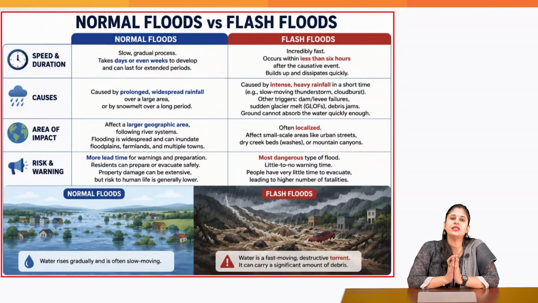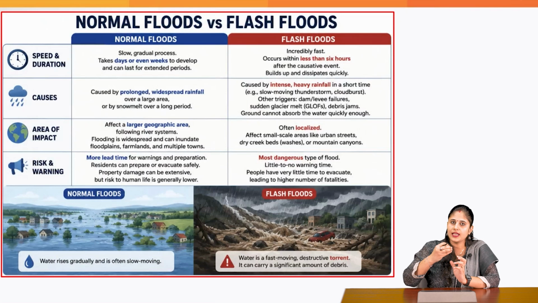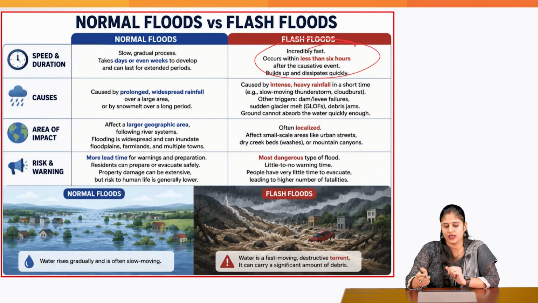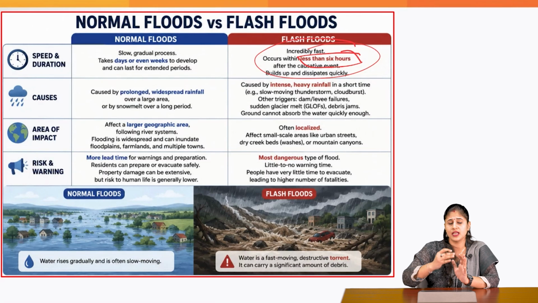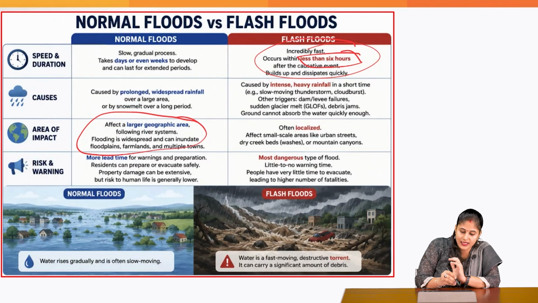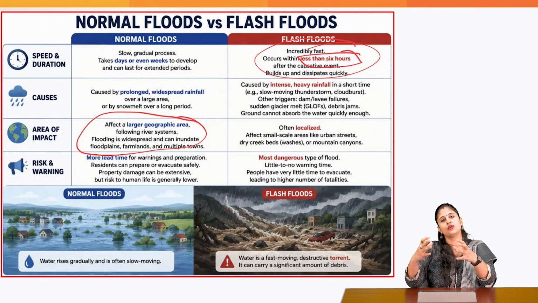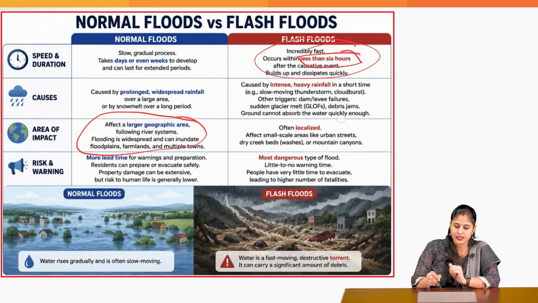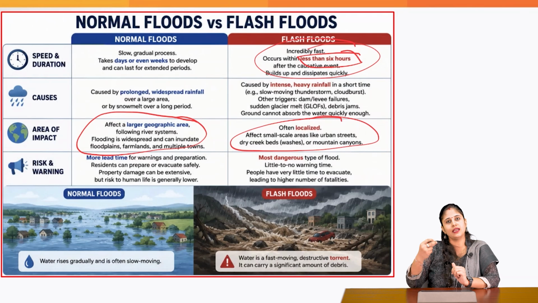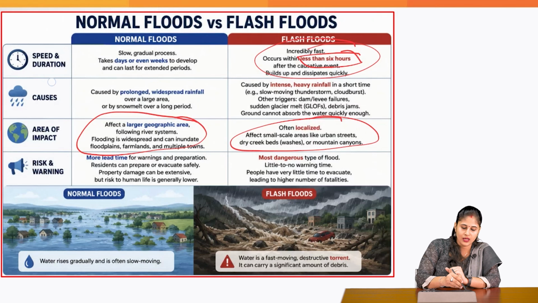Now, why do we say that flash floods are different from the normal floods? In case of normal floods, they grow gradually. It's not very sudden. But when it comes to flash floods, they occur very fast, within less than 6 hours. And since normal floods grow gradually, they impact a larger geographical area and they stay for a longer period of time in comparison to flash floods, which are going to impact a local area. They are often localized and they are going to leave that particular area also in a very short span of time. What are the causes?